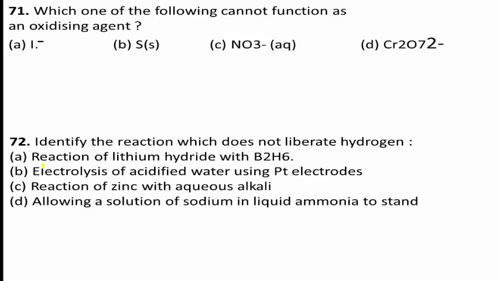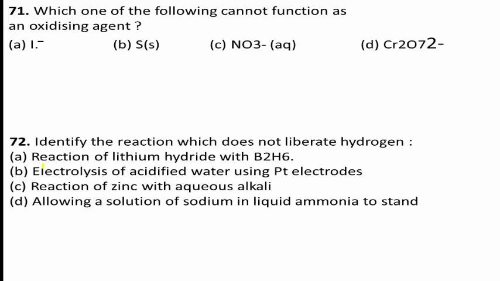Students, elemental sulfur, option B, acts as an oxidizing agent when it combines with metals to form sulfides at high temperature. It can also act as a reducing agent when it is heated with strong oxidizing acids such as concentrated nitric and sulfuric acids.